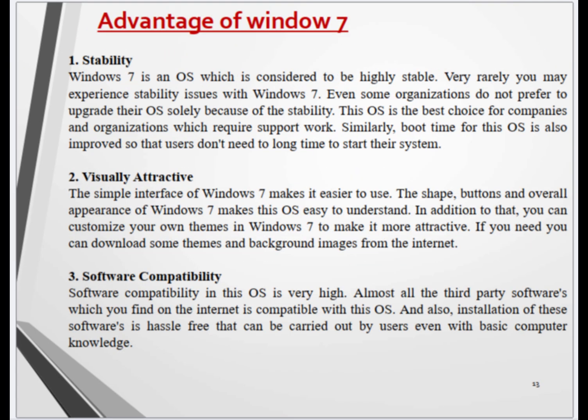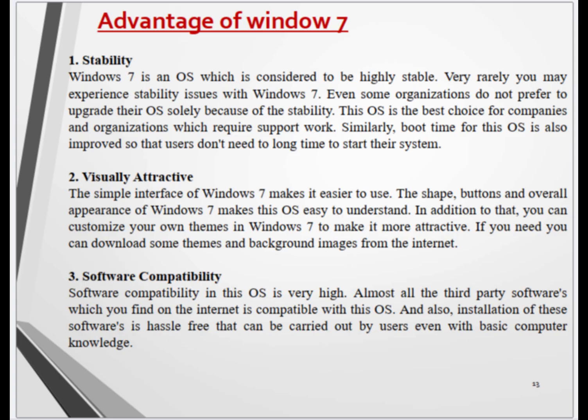Advantages of Windows 7. 1. Stability. Windows 7 is considered to be highly stable. Rarely will you experience stability issues with Windows 7. Even some organizations do not prefer to upgrade because of its stability. This is the best choice for companies and organizations which require support work.